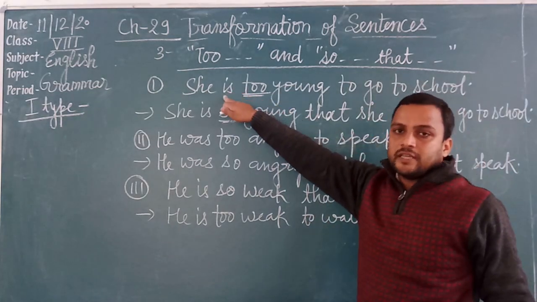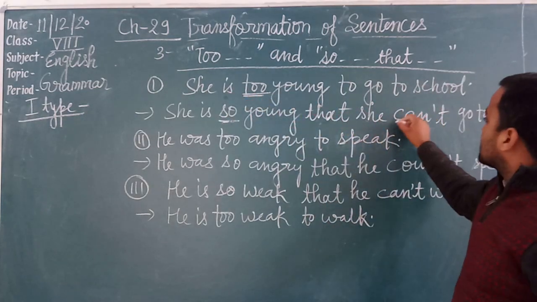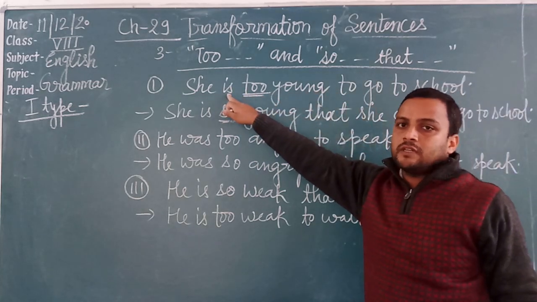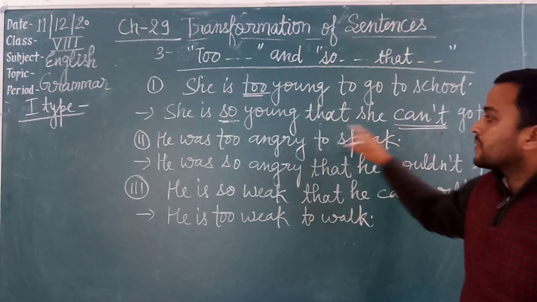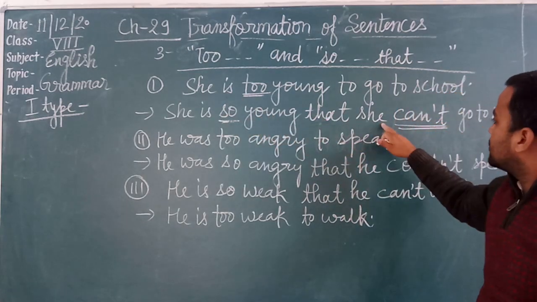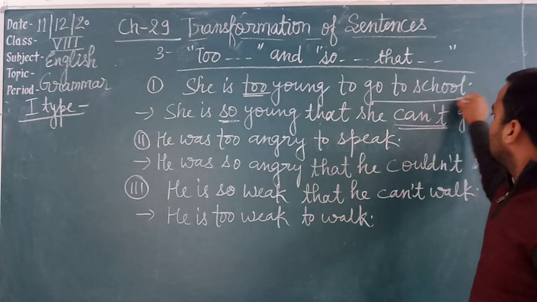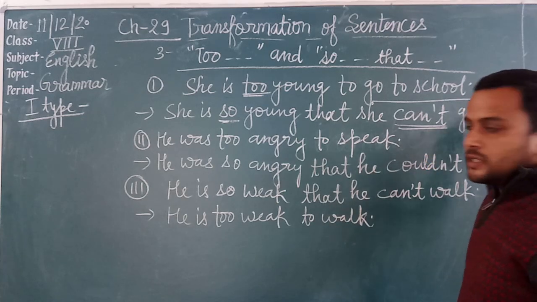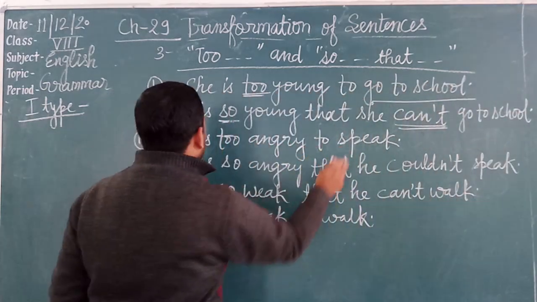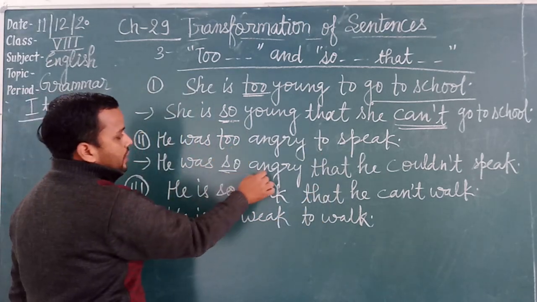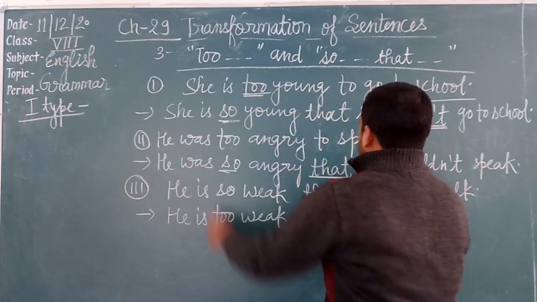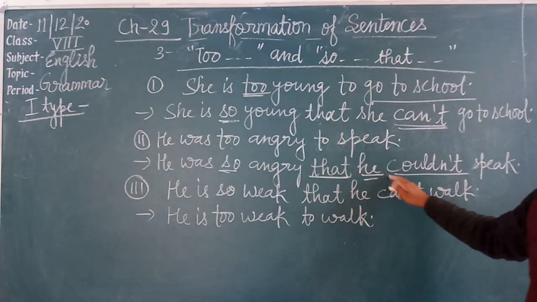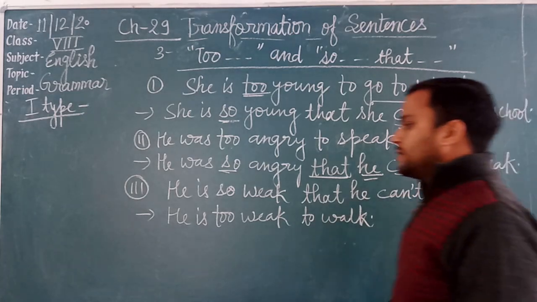If this one is in present, is, am, are, then we use can't here. She can't go to school. If this one will be in past, was, were, then we use couldn't. She is so young that she can't go to school. Go to school, we write subject, then the modal, and after that go to school. He was too angry to speak. He was so angry that, the subject is he, and here was is used, that's why here could not. That he could not speak, then verb speak.